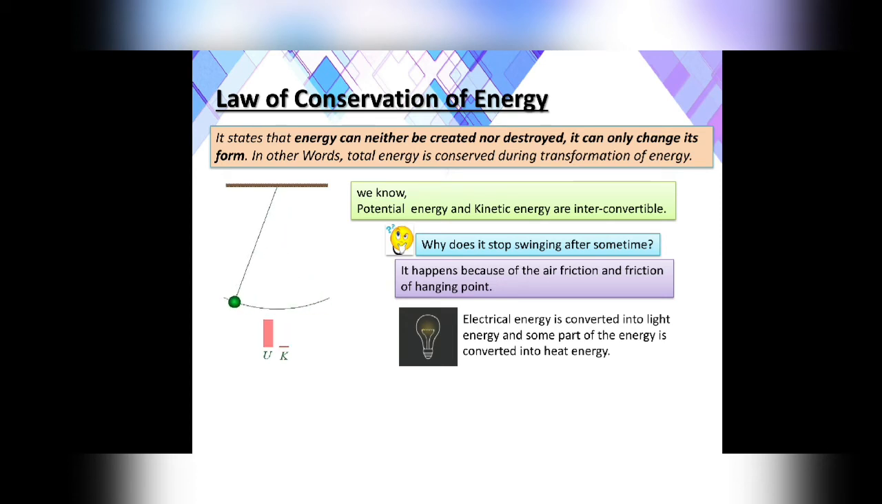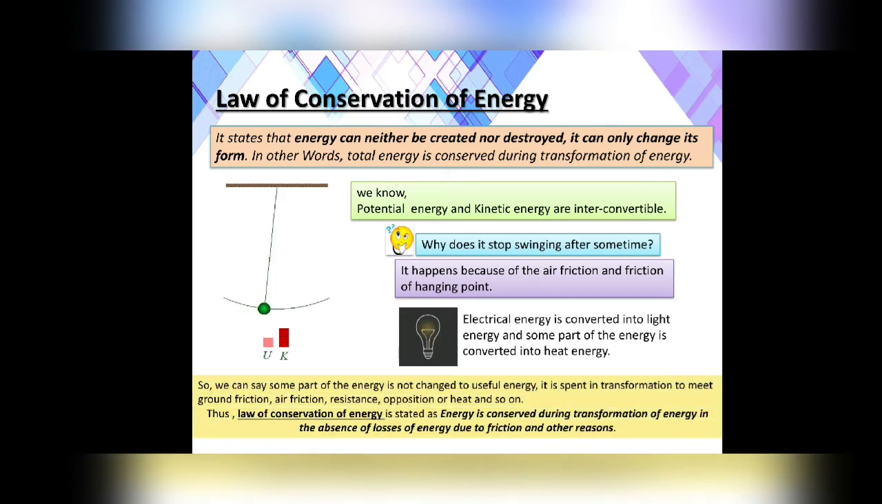So, the amount of heat energy plus the light energy is equal to the electrical energy. That is why it is said that the total energy is always conserved. It is neither destroyed nor created, but the total amount of energy is always conserved. However, some part is useful and some part is not useful for us. So we can say some part of the energy is not changed to useful energy.